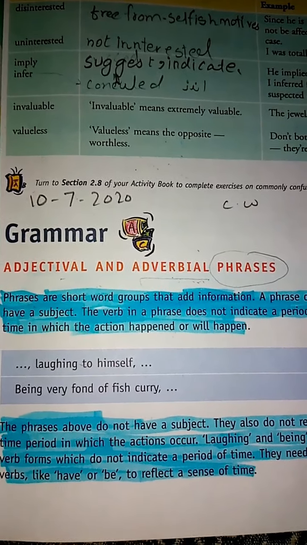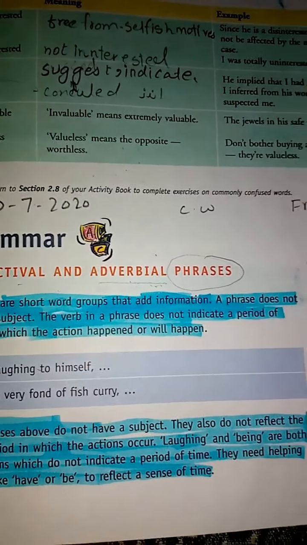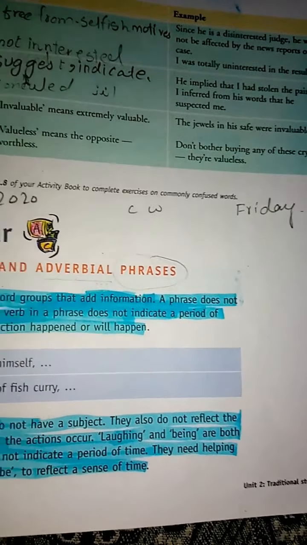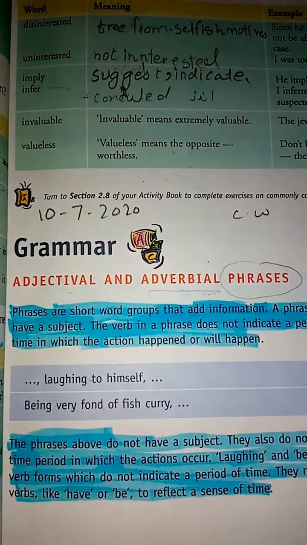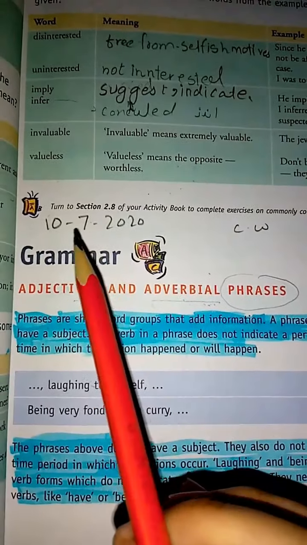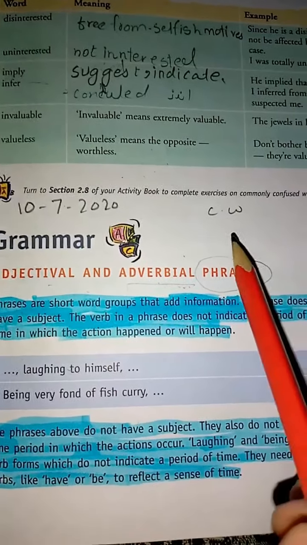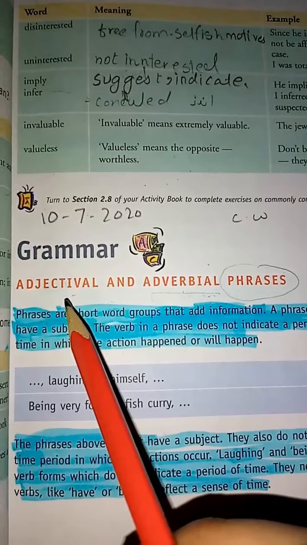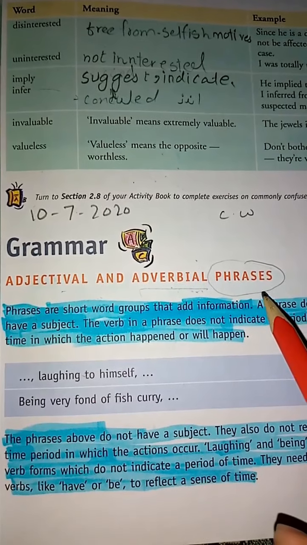So students, as you know, we were doing lesson number 2 of your textbook. What you have to do is take out your textbook and open page number 43, and mention the date. Today is 10/7/2020, classwork, and the day is Friday. Today we are going to do adjectival and adverbial phrases.